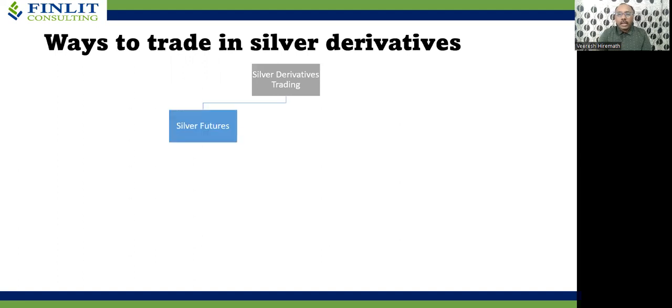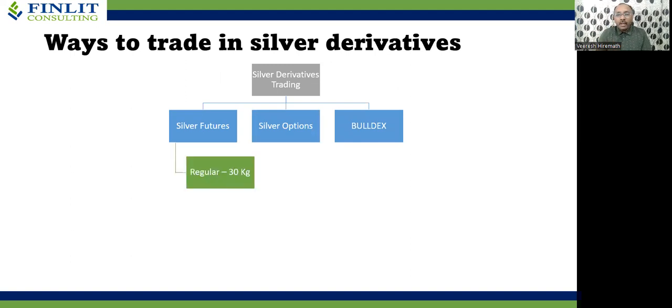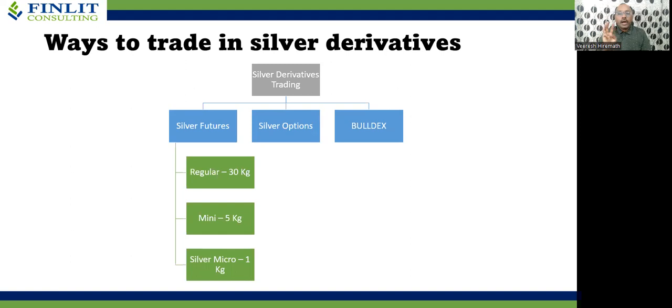Silver derivative trading can be done in 3 ways: silver futures, silver options, and index. Silver futures are available in 3 variants: the regular, which is a 30 kg contract; second is the mini contract, which is a 5 kg contract; and third is the silver micro contract, which is a 1 kg contract. Silver options are available on the regular contract, that is the 30 kg contract, as well as the mini contract, that is the 5 kg contract.